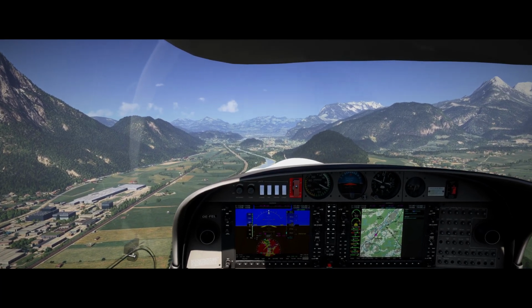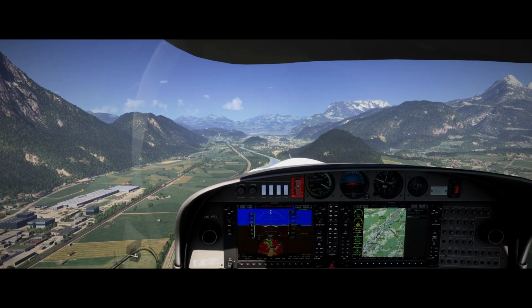It seems like this is not really working. Put the mixture full forward here already.